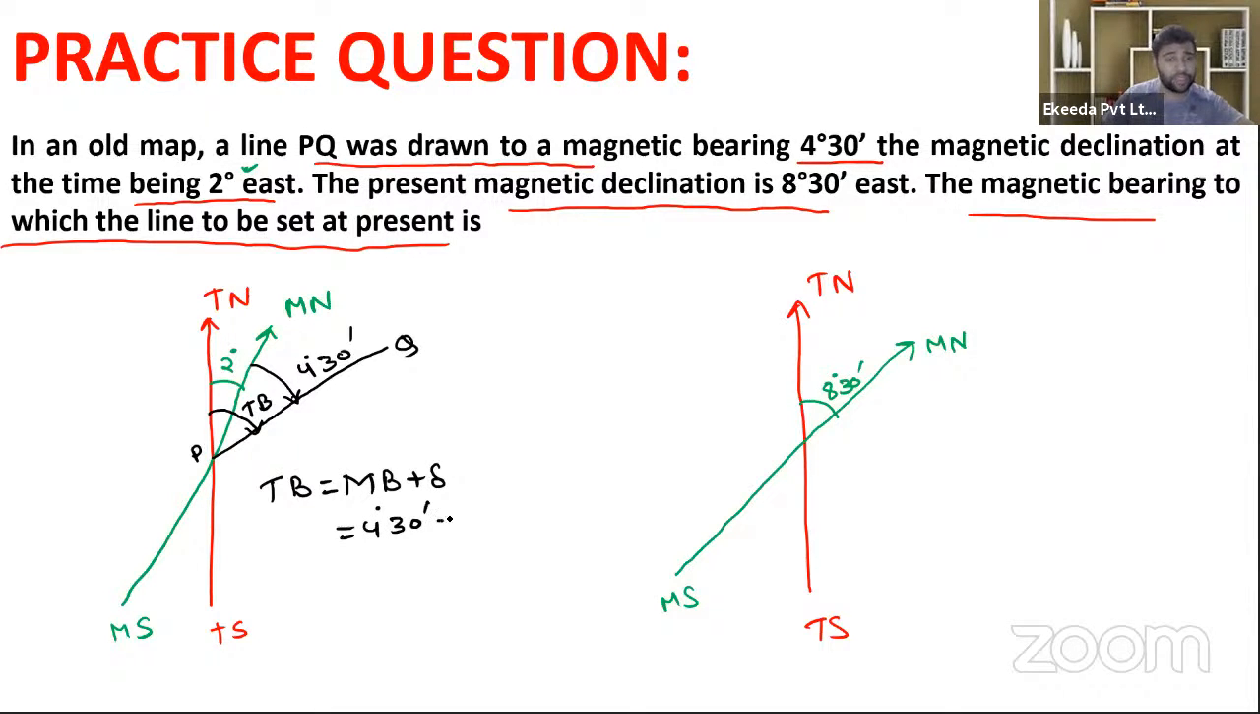So it will be equal to 4 degree 30 minutes plus 2 degree. So it will be equal to 6 degree 30 minutes. Is it or not? That is the true bearing of line PQ. Yes, just tell me. Is it or not? That is the true bearing of line PQ. Clear? Done?